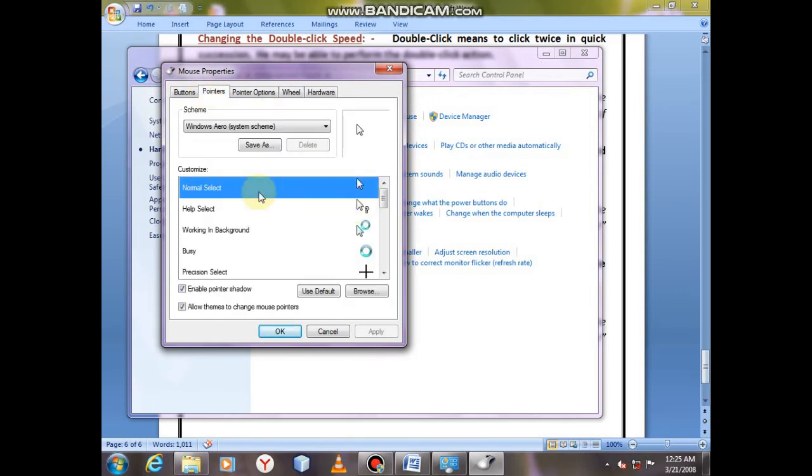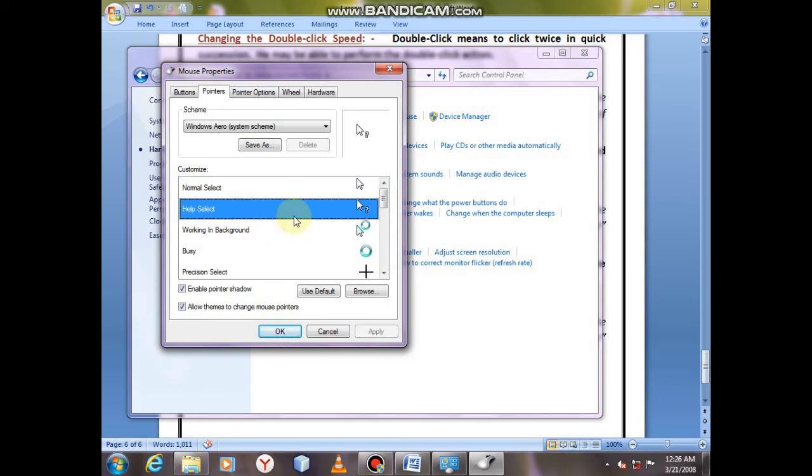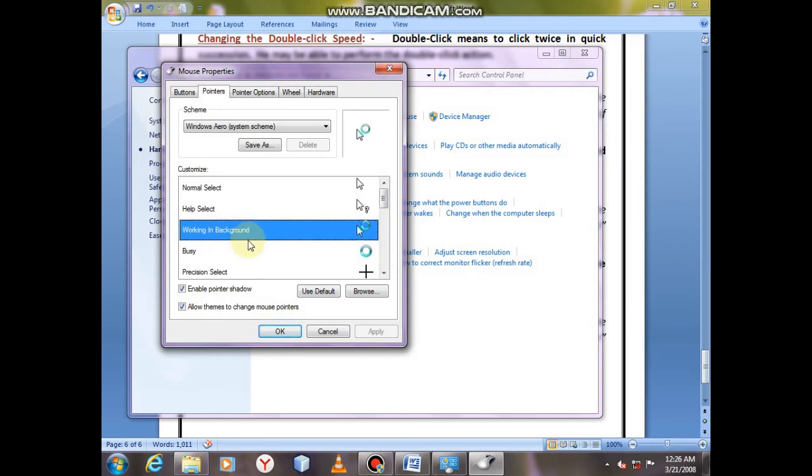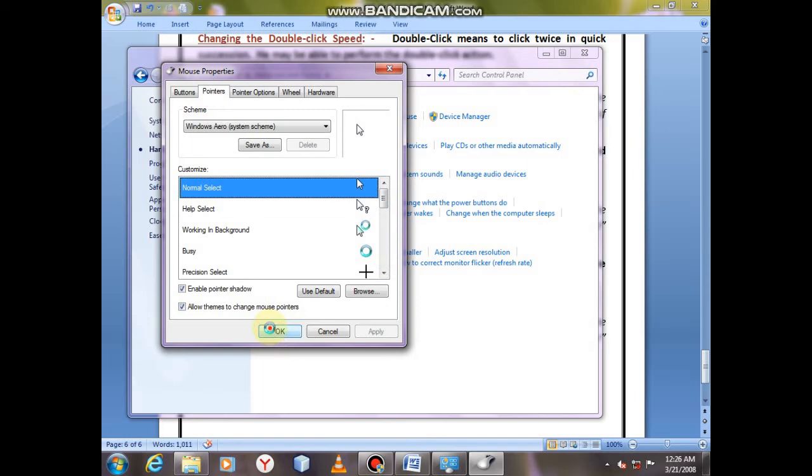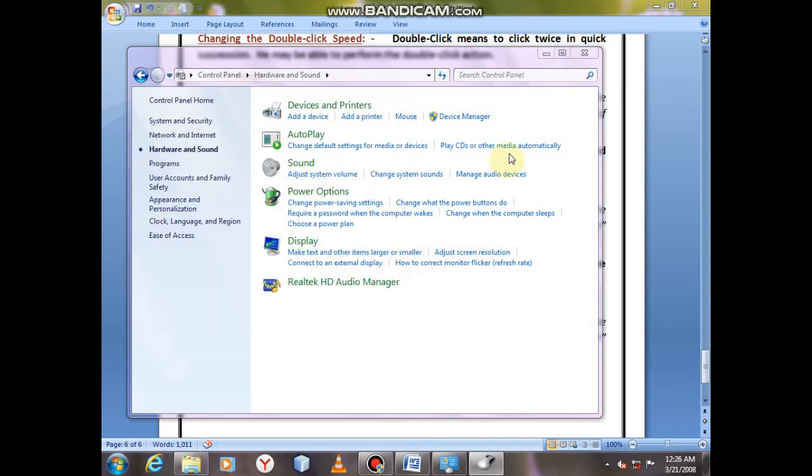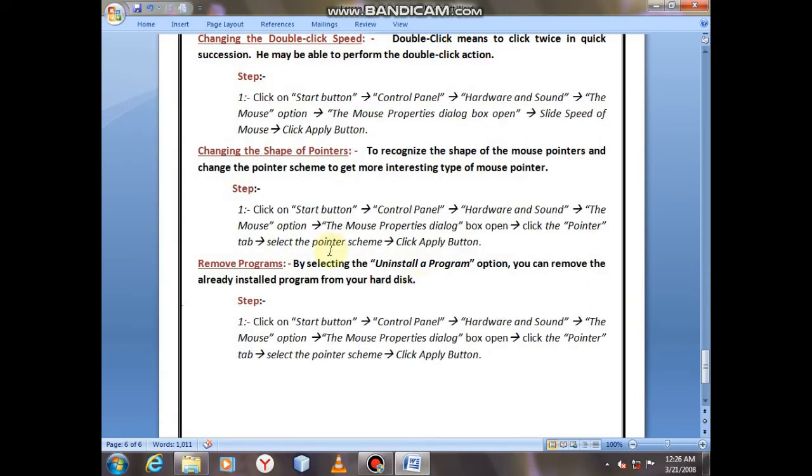Here there are many types of pointers. You have to choose any type of pointer. I click on a normal selection, and I click on normal selection and apply. This is the way to change the shape of a pointer.